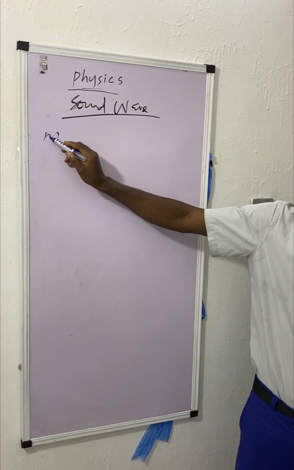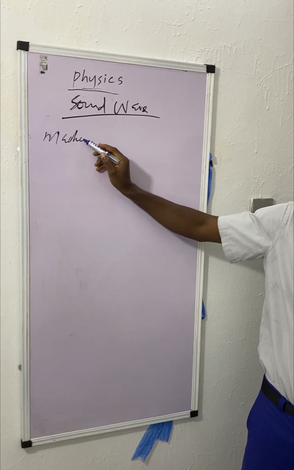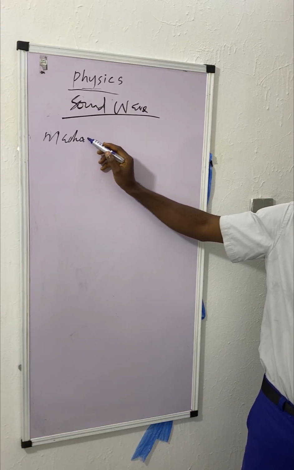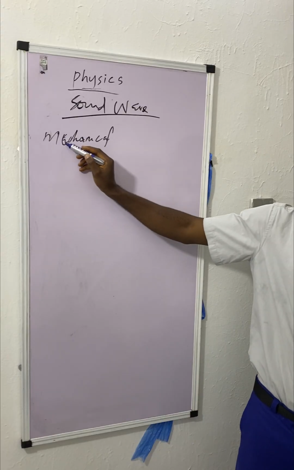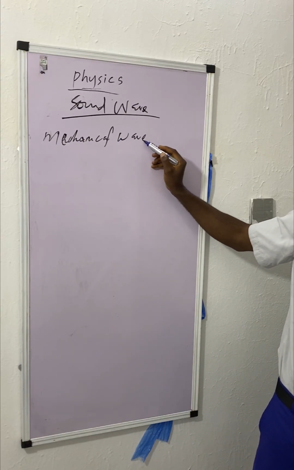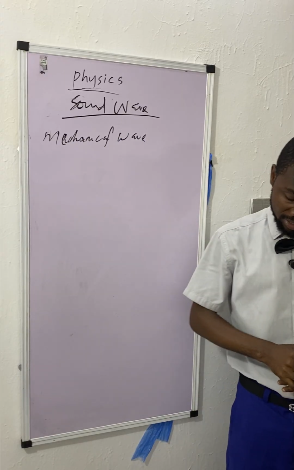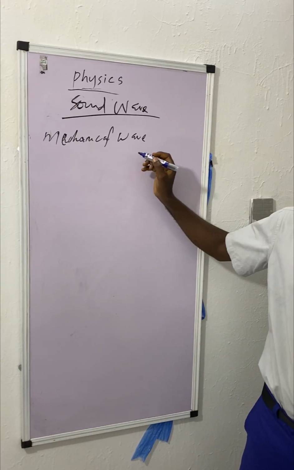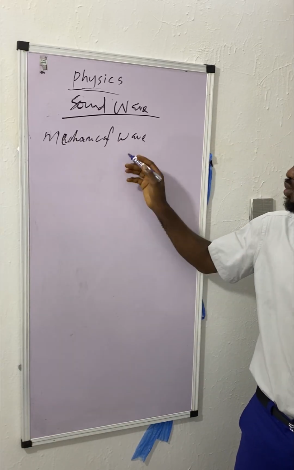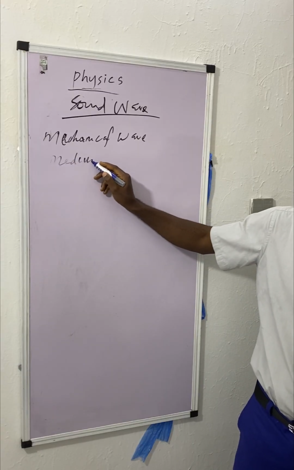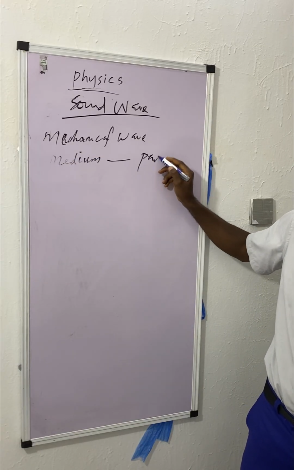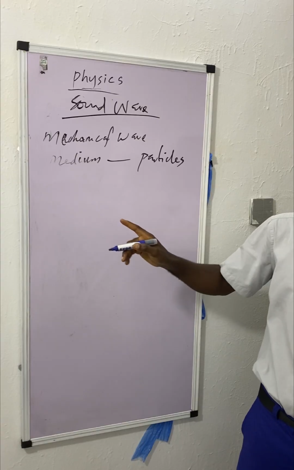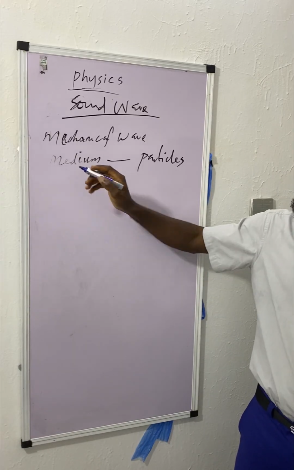Since sound wave is a mechanical wave, it requires a material medium to be propagated. So it requires particles to vibrate and transfer energy. It requires particles as a medium, to vibrate.